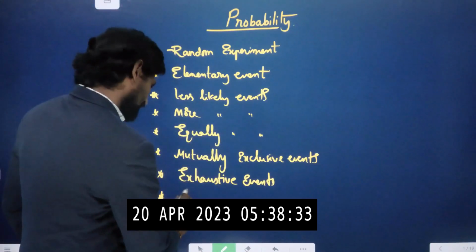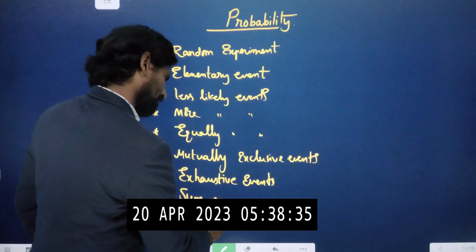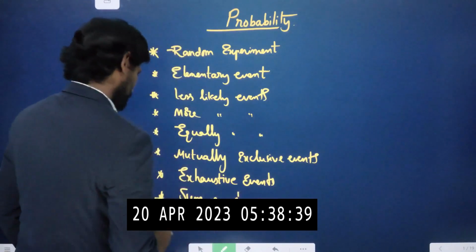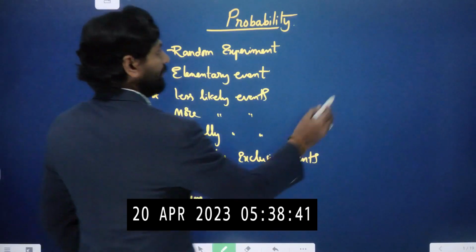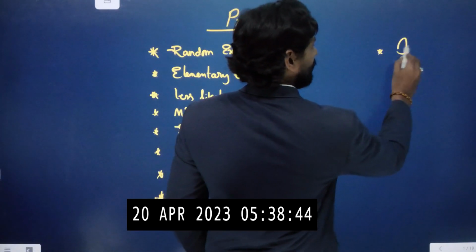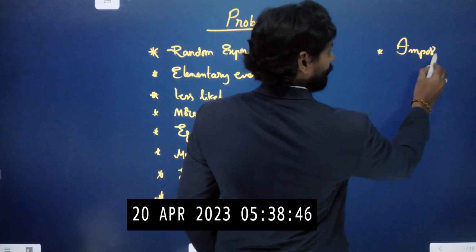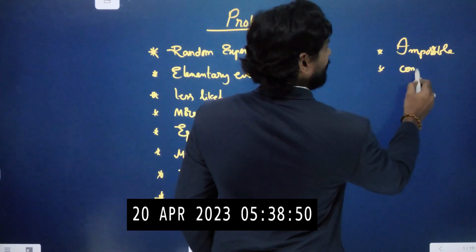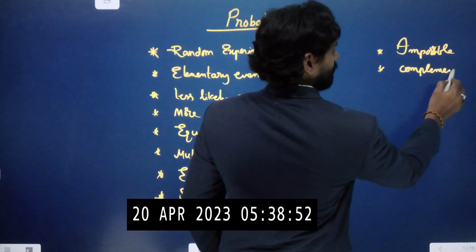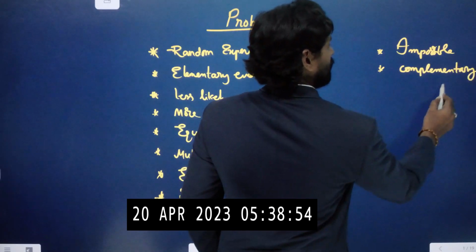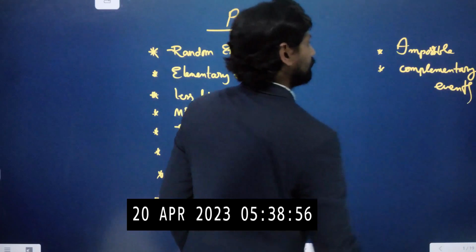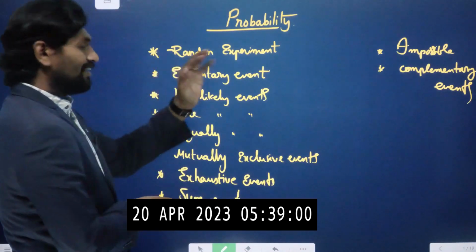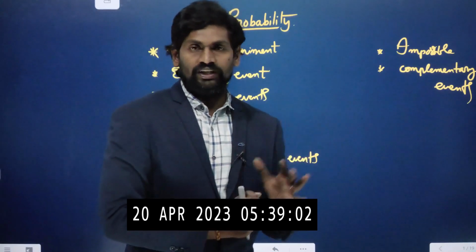Sure event, impossible event, and complementary events. Last, we are going to discuss probability.